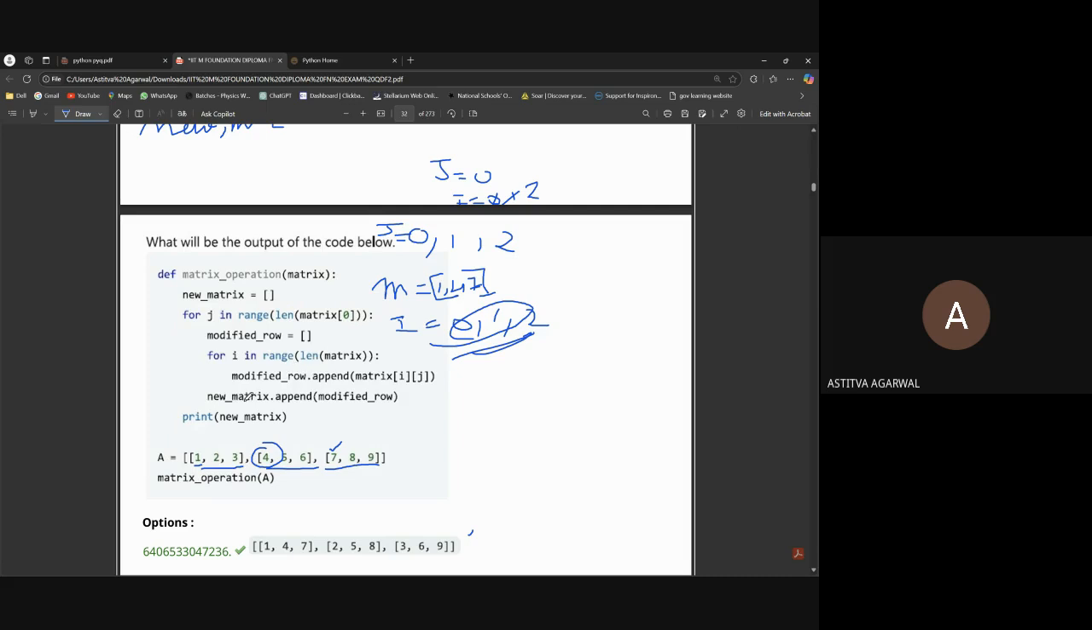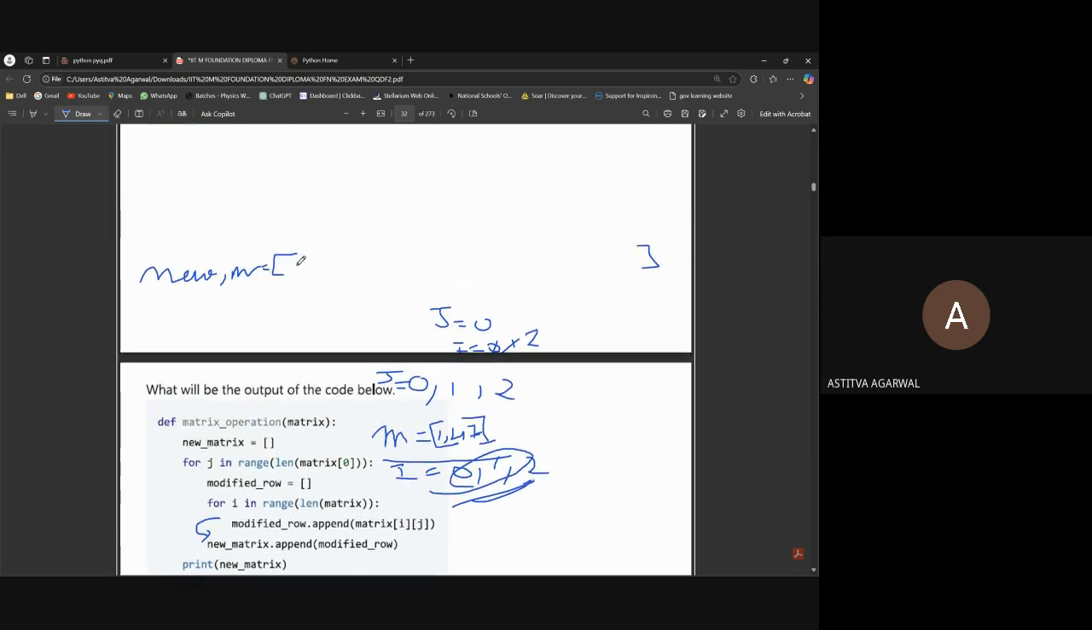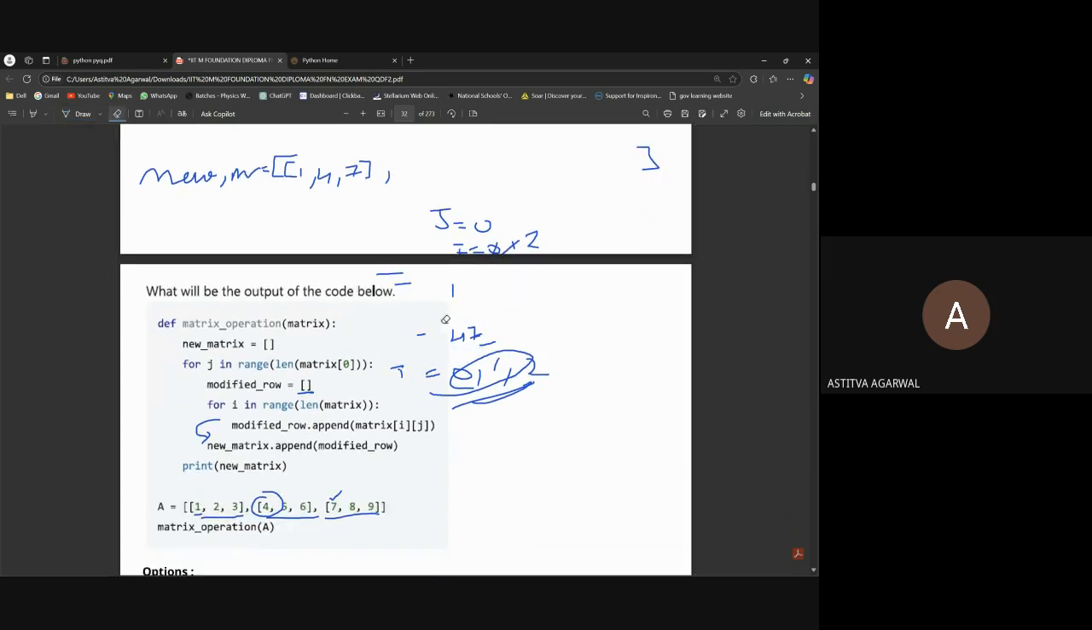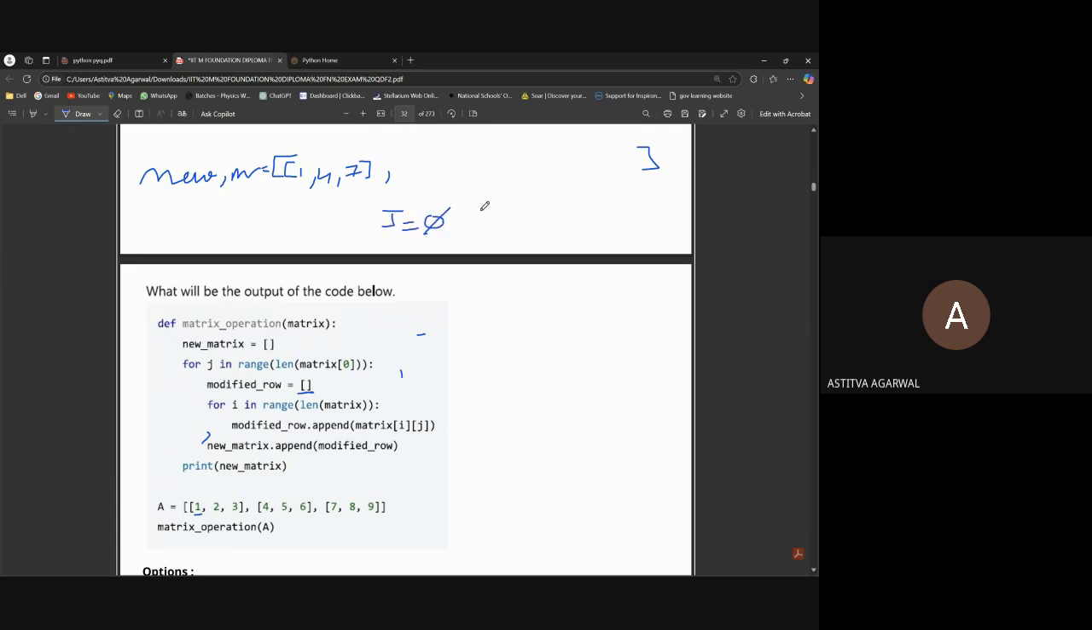Now the code will shift to this line, new matrix dot append of modified row. This was modified row, and we have to append it in new matrix. We will write it as a list because we made it a list here: 1, 4, 7. Okay, and we have added it. Now our j will change. First it was 0, now it will become 1.